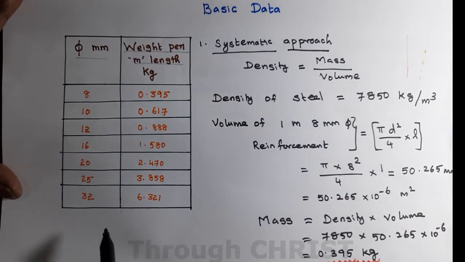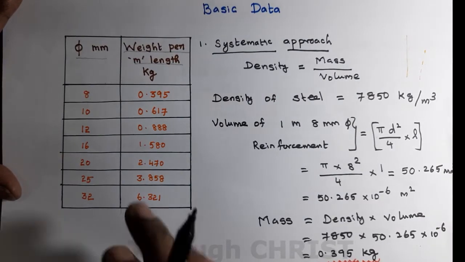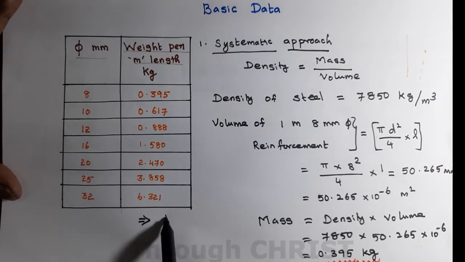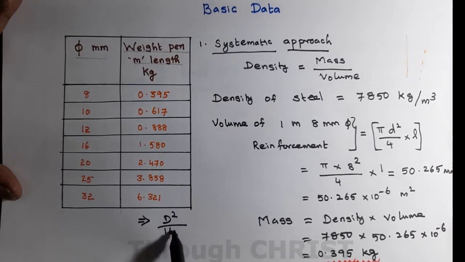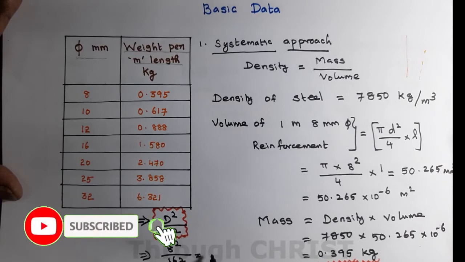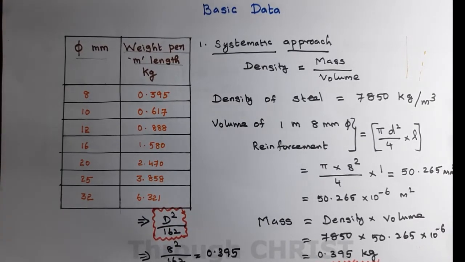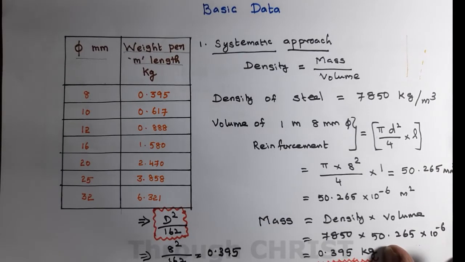As well as that, one more formula is there, by which we can calculate weight per meter length quickly. What is that formula? D square divided by 162. If you apply this formula, we can calculate weight per meter length easily. Let me do it for 8 mm reinforcement. 8 square divided by 162 is also equal to 0.395. So this is very basic data we need to know for preparation of bar bending schedule.